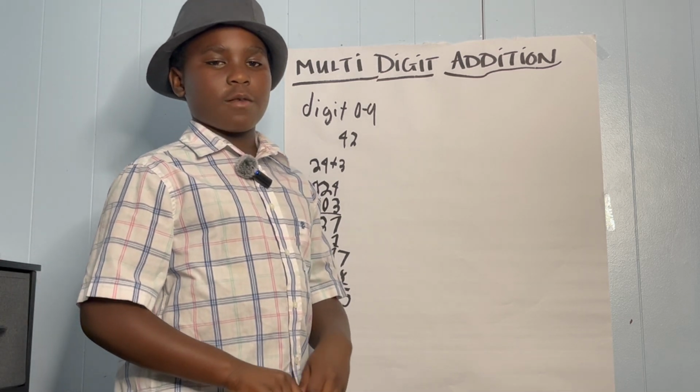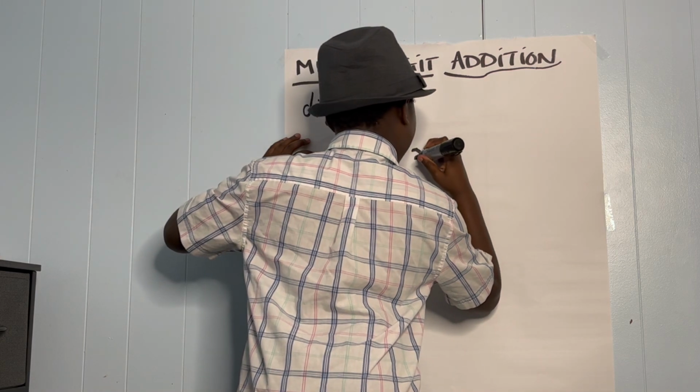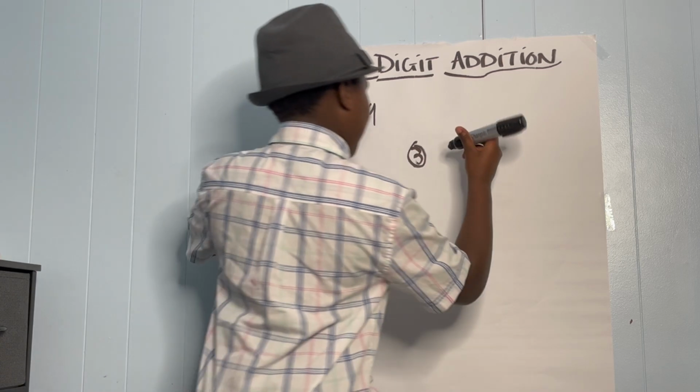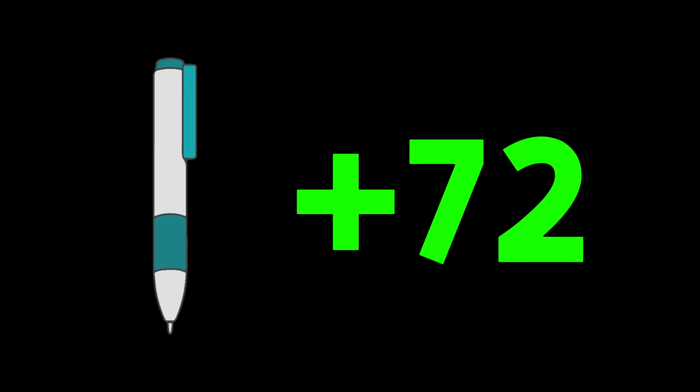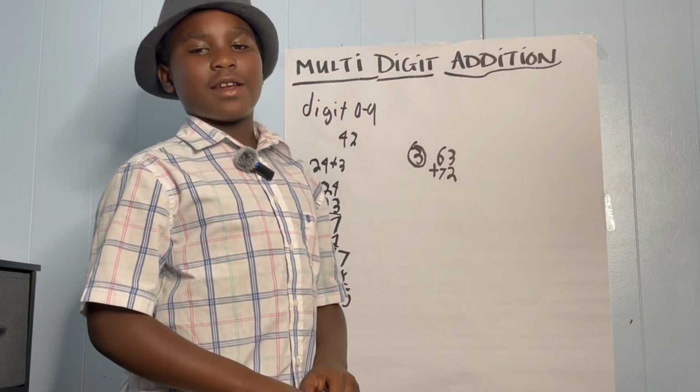Now we will move on to word problems. Third question. This is a little bit harder. Pretend there are 63 pens. There's a fundraiser and from the fundraiser they get 72 new pens. How many pens do they have in all now?